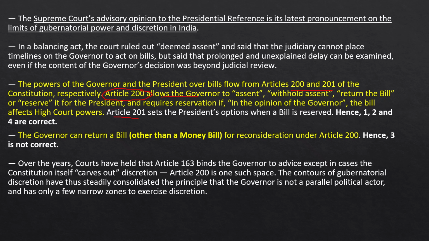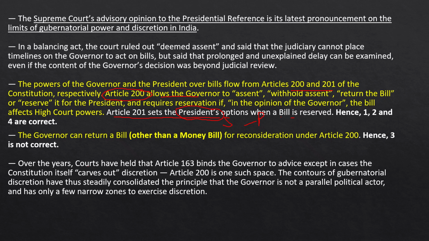And Article 201 sets the options for the president when a bill is reserved for him. After the bill is reserved for the president, the governor has no say or power in that bill, and the bill after that will be between the state legislature and the president. Governor is excluded from any further process. The governor can return a bill other than a money bill for reconsideration under Article 200.